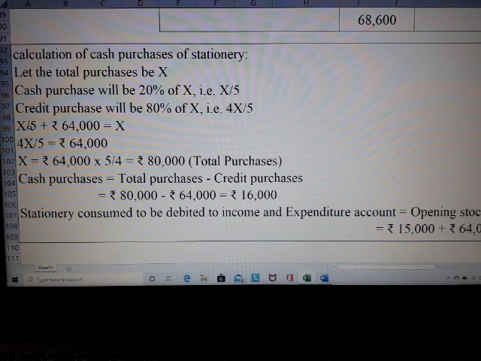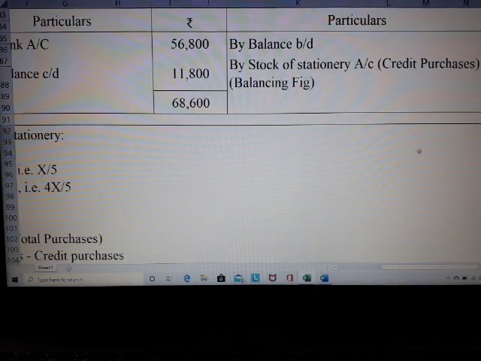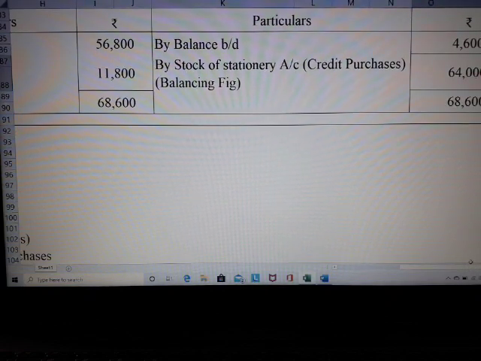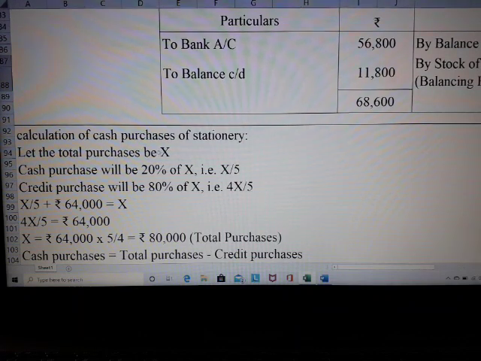So just substitute it. X by 5 plus 64,000. What is the 64,000? I have derived my credit purchases by preparing my creditors account. Right? I got the credit purchases as 64,000. So this 64,000 I am substituting in place of my credit purchase. So cash purchases, X by 5, plus credit purchases, 64,000, will be equal to X, the total purchase. Now I am going to bring X and all to one side and have the constant on the other side.